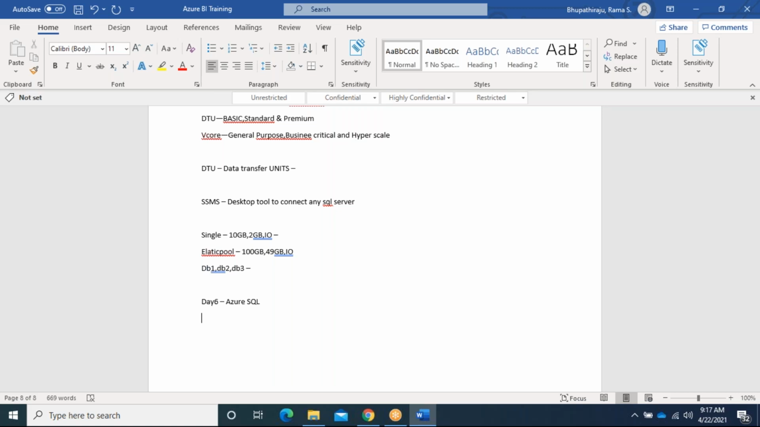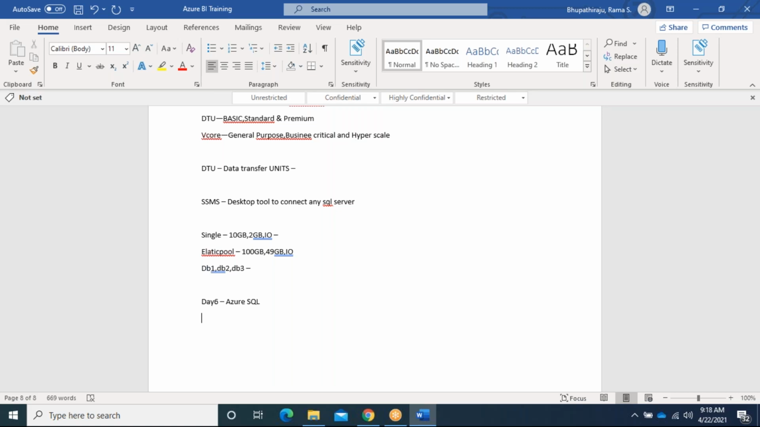And coming to Azure SQL, first they will ask how many deployment types there are, how many ways we can create Azure SQL. We have three ways. One is Azure SQL Databases, second is Azure SQL Managed Instance, third is SQL Server on a virtual machine.